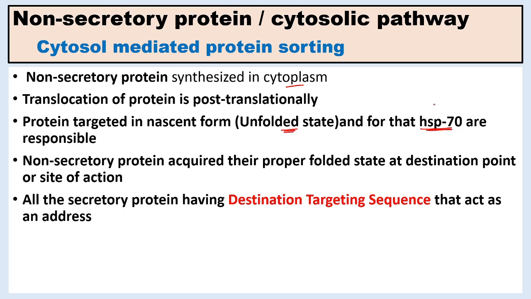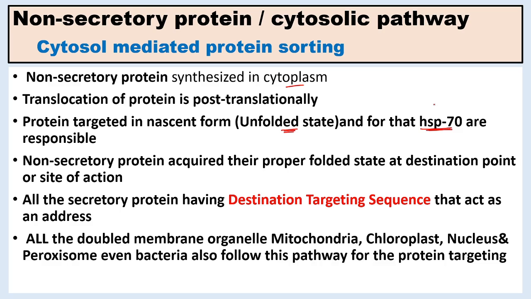All the non-secretory proteins have a destination targeting sequence, consisting of a continuous chain of amino acids located in that particular protein, which acts as an address of the destination and helps in translocation. All the double membrane organelles such as mitochondria, chloroplast, nucleus and, exceptionally, peroxisome follow this pathway.